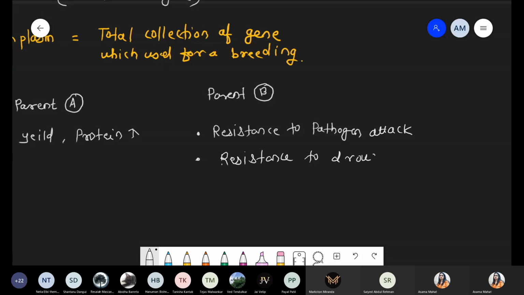That means it can survive at low water concentration. So these are exactly the superior qualities.